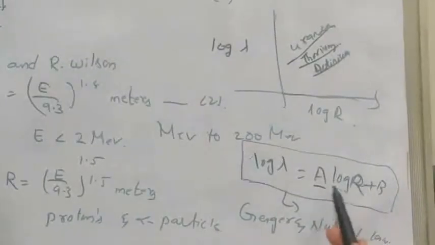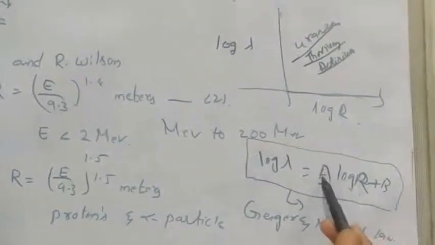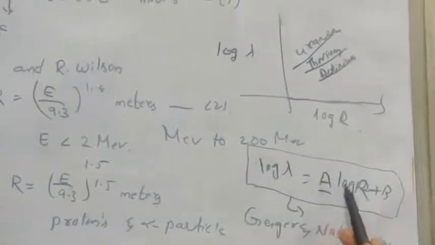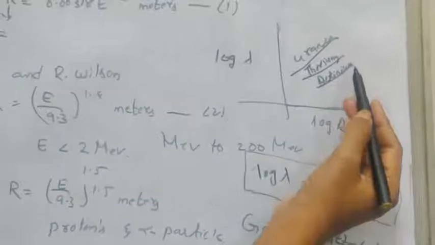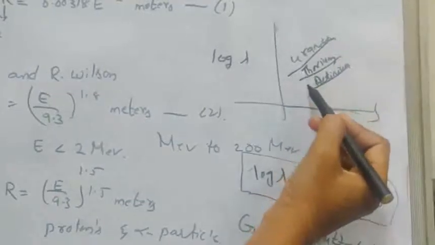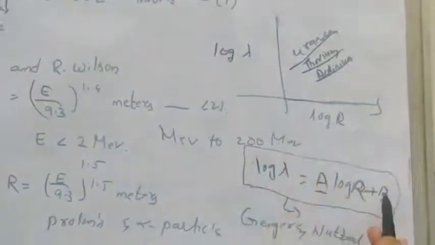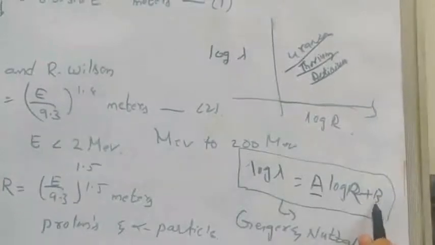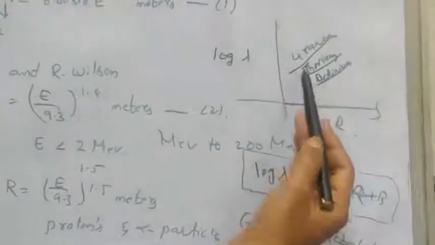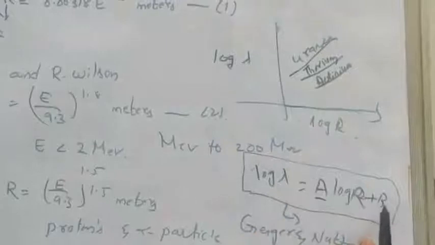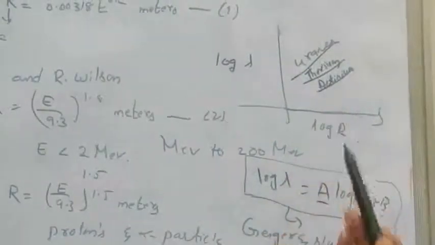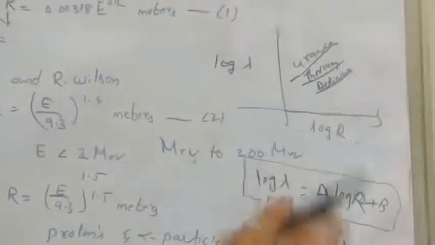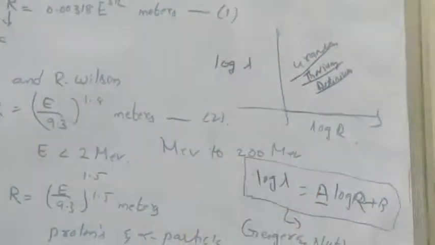But the main difference between the A and B constants is that A is the same for all the 3 radioactive elements, like uranium, thorium and actinium, whereas B changes for different elements. So B is different for uranium, and it will be different for thorium and actinium, whereas A is the same for all 3 elements.